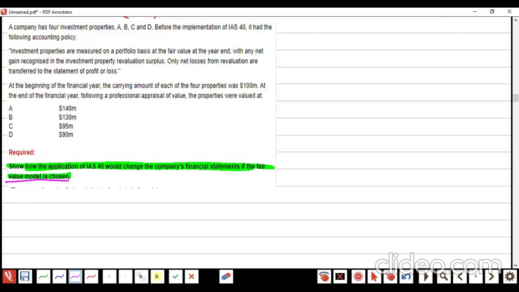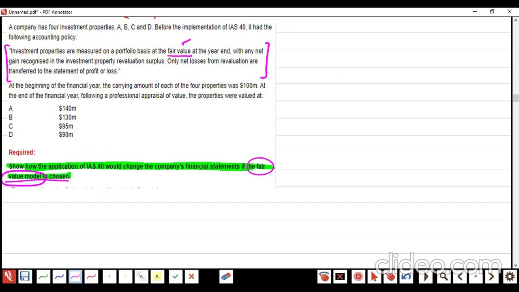A company has four properties, investment properties A, B, C, and D. Before IAS 40, the company had its own policy, as IAS 40 was not available in that country. What was the policy? Investment properties are measured on the portfolio basis at fair value. Is that in compliance with IAS 40? They are asking you to choose the fair value model, so they are keeping it fair value.